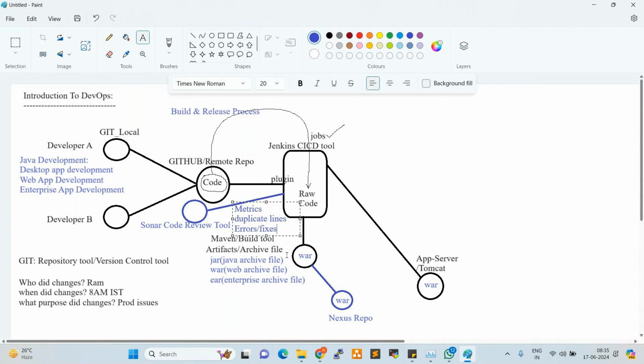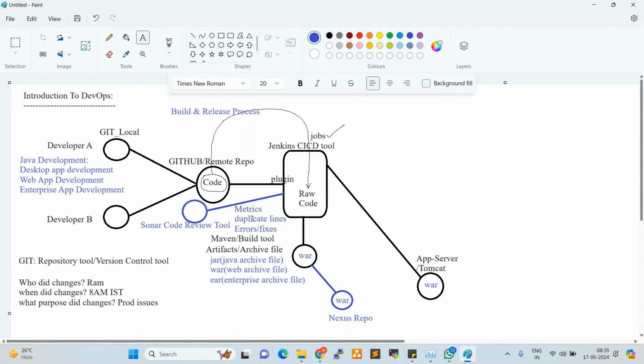If any issues, errors, or duplicate lines are there, Sonar code review will provide one report. Based on the report, developers fix the issues, testers fix the issues, then they can move forward. They can move the code, right? So this flow is very, very important.